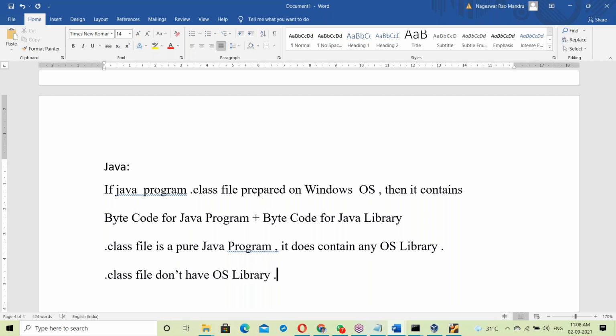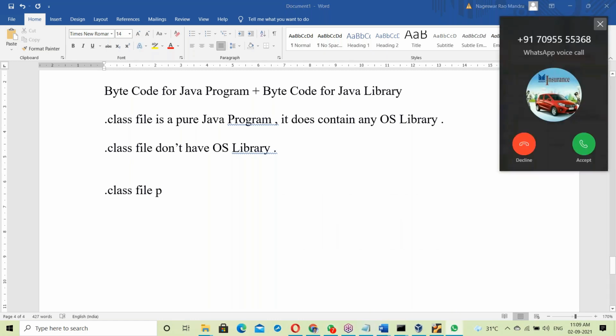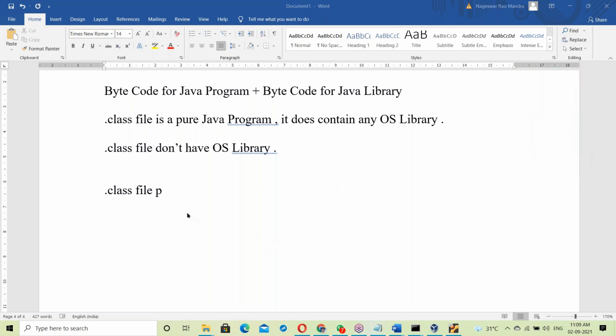Here, the dot class file is prepared on any OS, anyways.